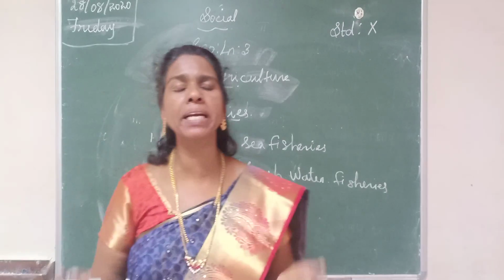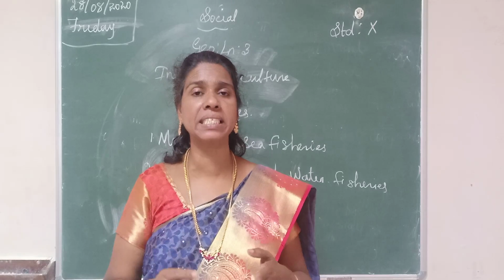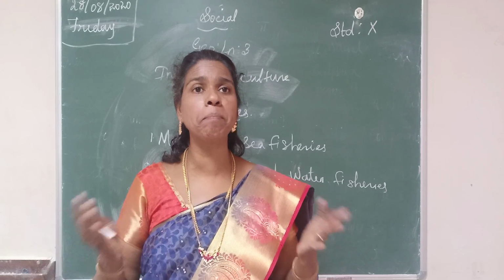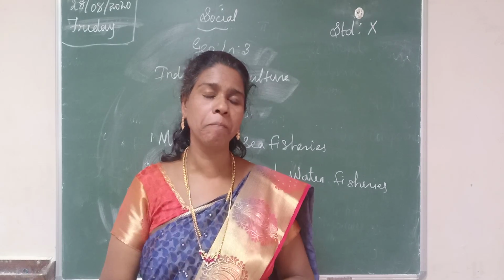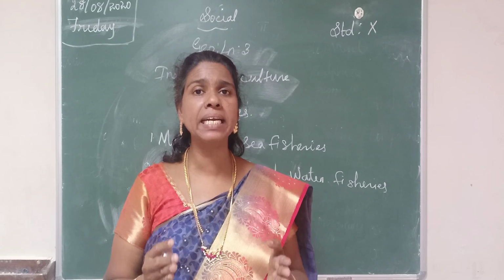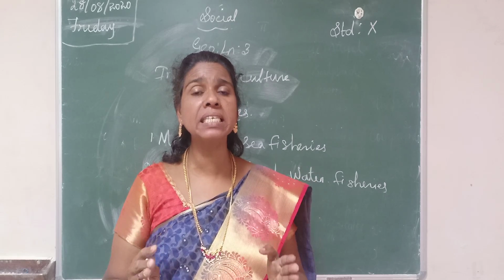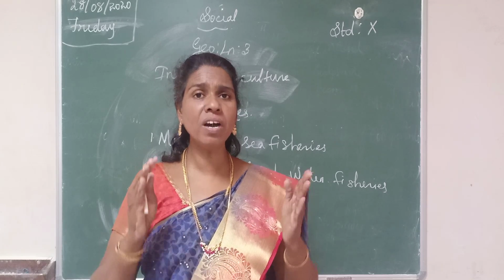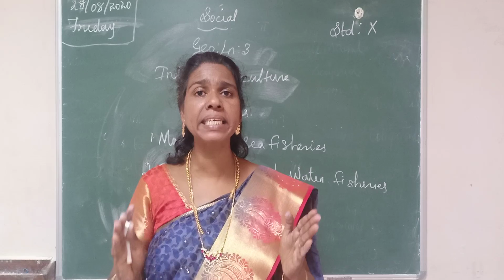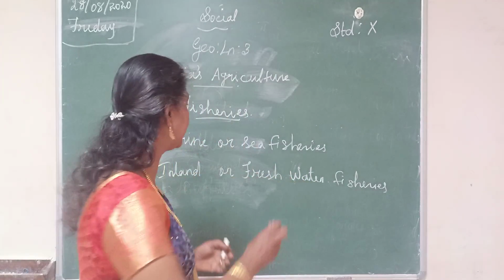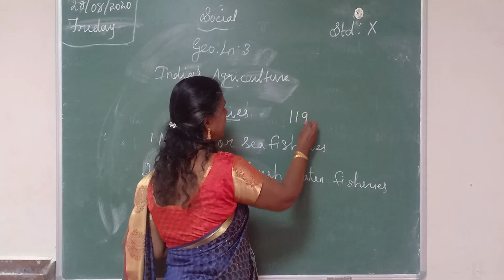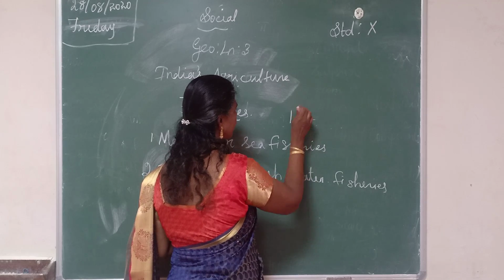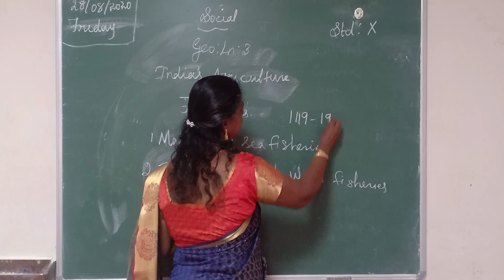The state government conducted the livestock census with the help of the Department of Animal Husbandry. The first livestock census was conducted in the year 1919 to 1920.